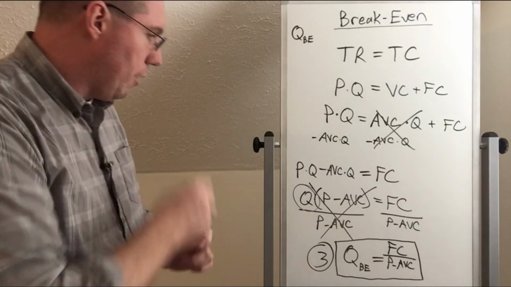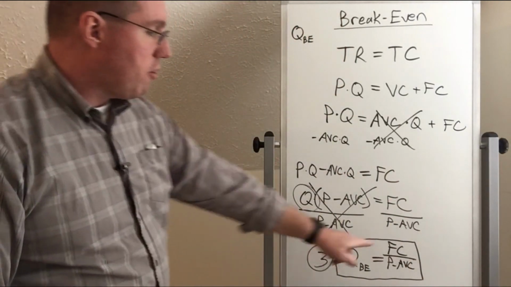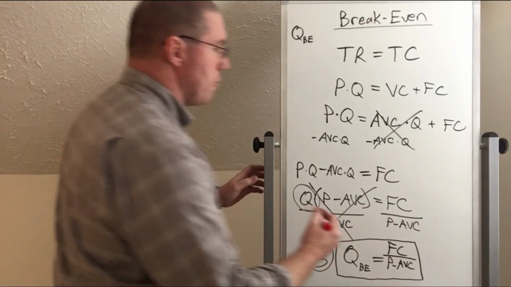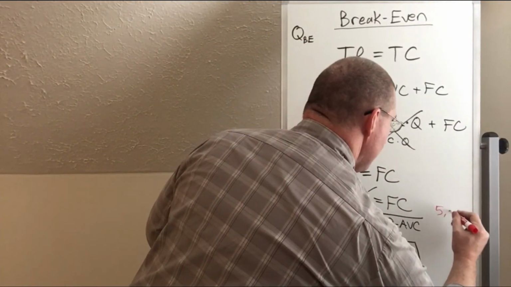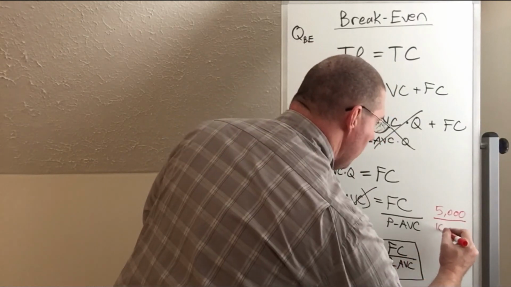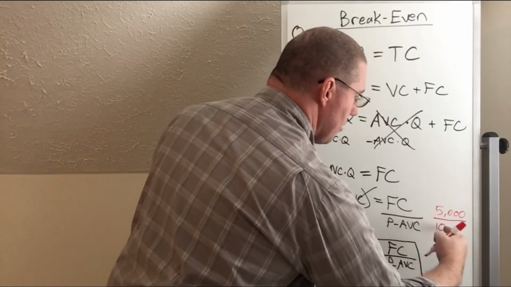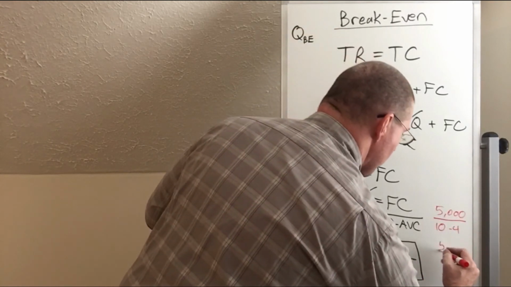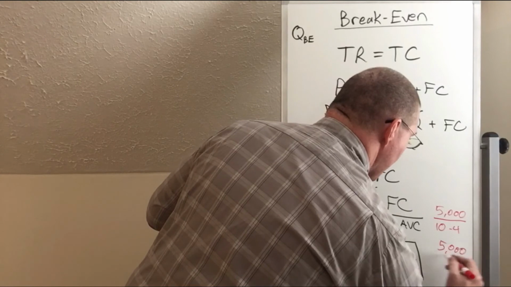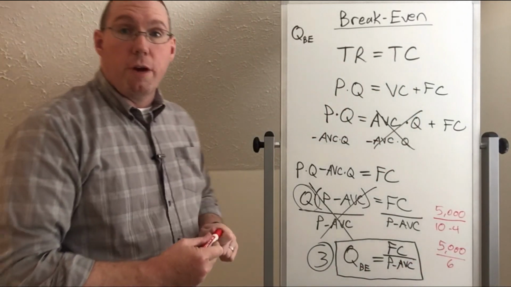I'm going to show you again in the example we did in the previous video. Fixed costs were 5,000, so 5,000 divided by our price, which was 10, minus our average variable cost, which was 4. That gave us 5,000 divided by 6. And if you recall, that gave us like 833, okay?